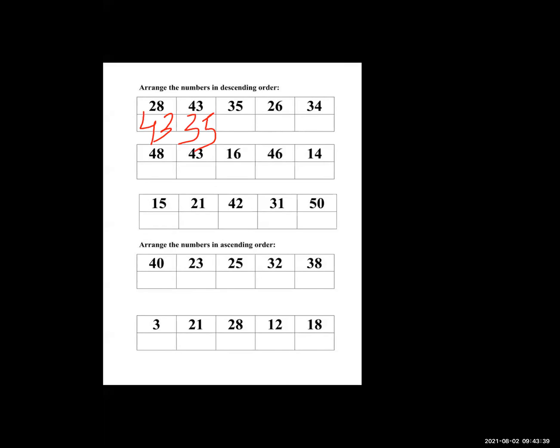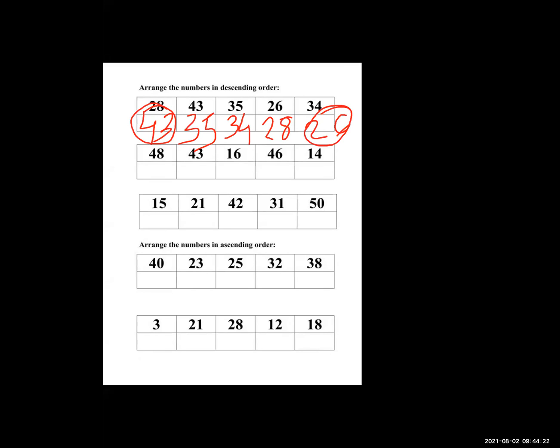No, just observe properly, beta. 34. Yes, 34. Which is smaller than 34 now? 26. Where did 28 go then? Yes, then which is smaller than 28? 26. Yes, which is the smallest than the 28? That is the 26. So here the biggest number is 43 and the smallest number is 26.